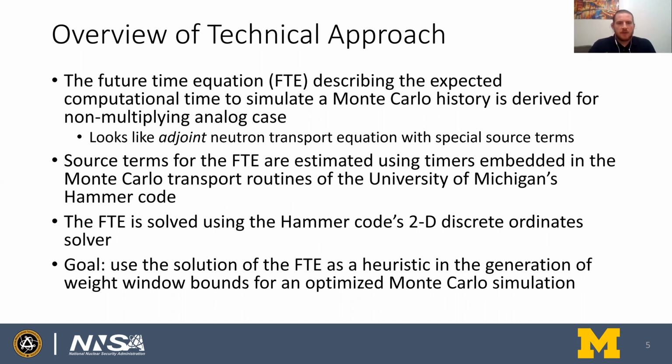An overview of the technical approach we took for this work. First, we derived the future time equations for the non-multiplying analog case. And what you end up with is something that looks like an adjoint neutron transport equation with special source terms, which you'll see later. These source terms for the future time equation are estimated using embedded timers in the University of Michigan's Hammer code. And then with those source terms, the future time equation can be solved in the Hammer code's 2D discrete ordinate solver.